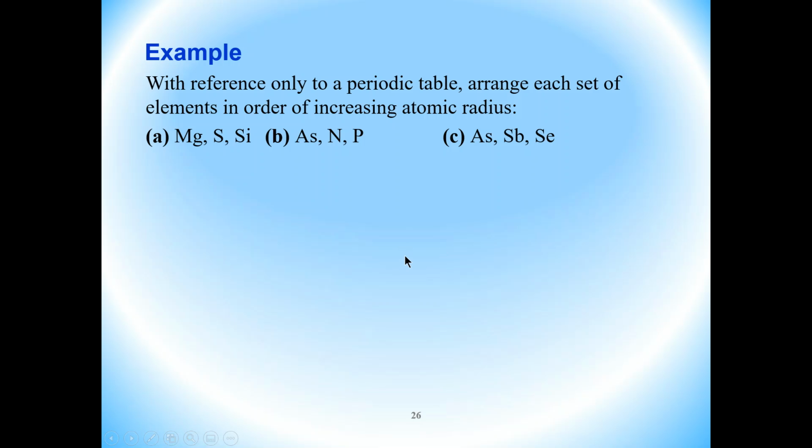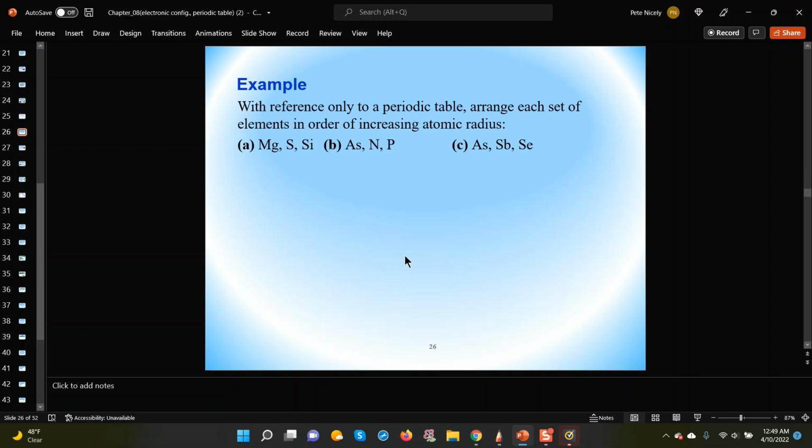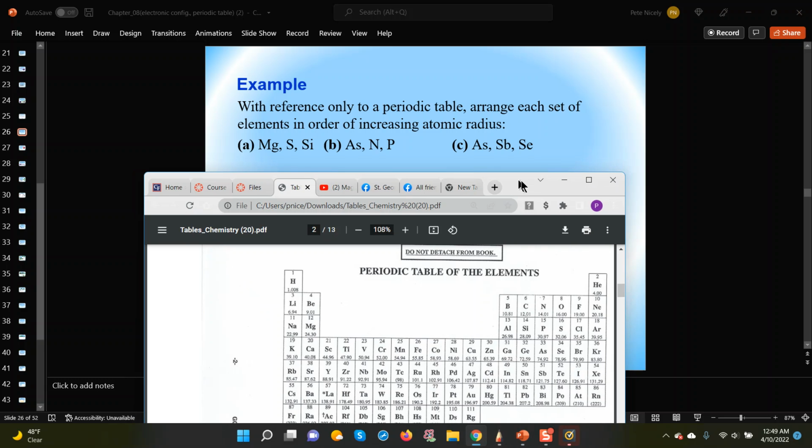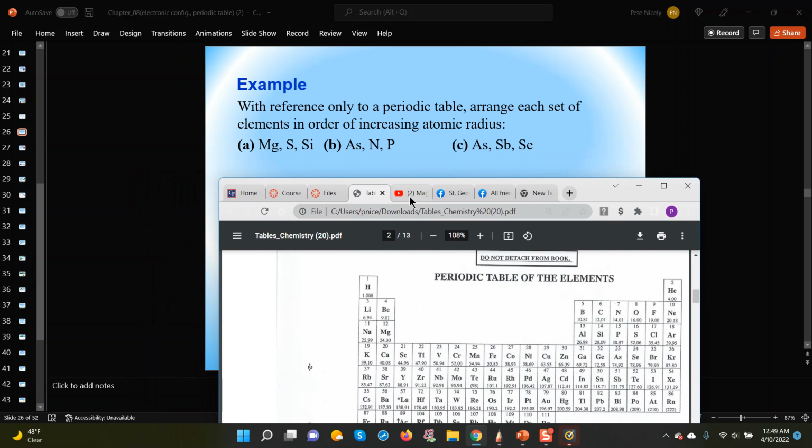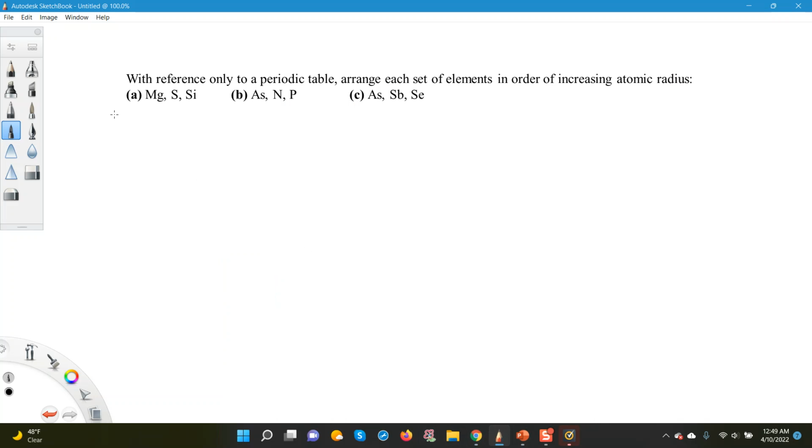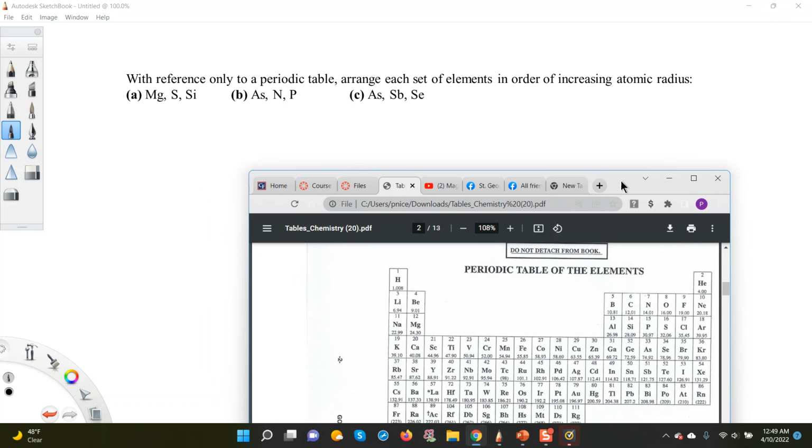Now what I'm going to do, I'm going to try to work this thing here so that I can share with you guys the periodic table, because we're going to need it in order to answer this question. So the question says, in fact, let me get out of this here. Okay, so this is the question. Let me get the periodic table in place.